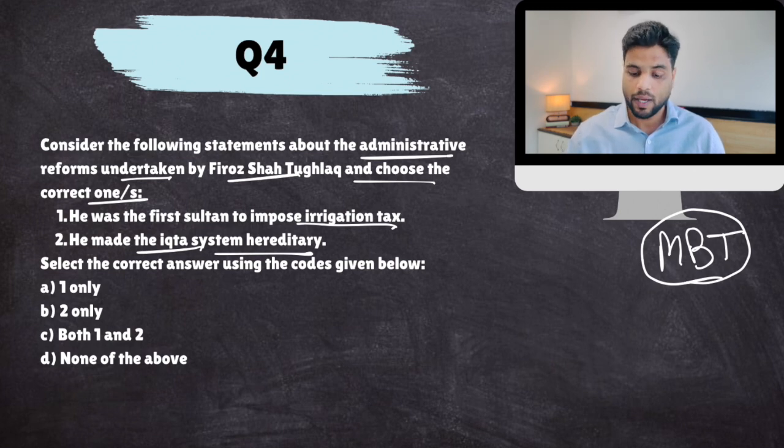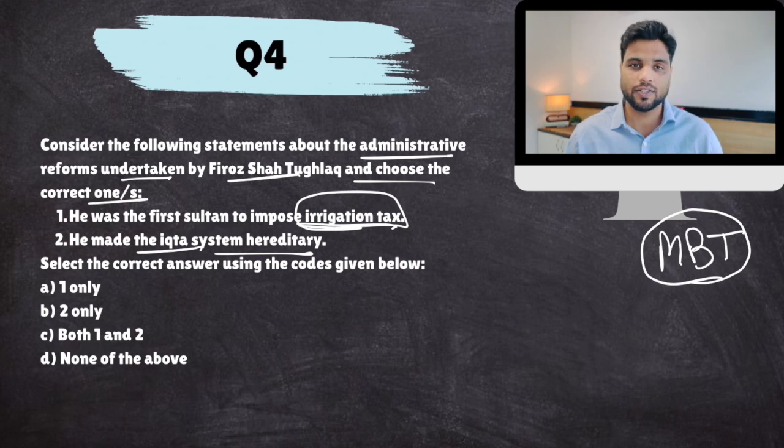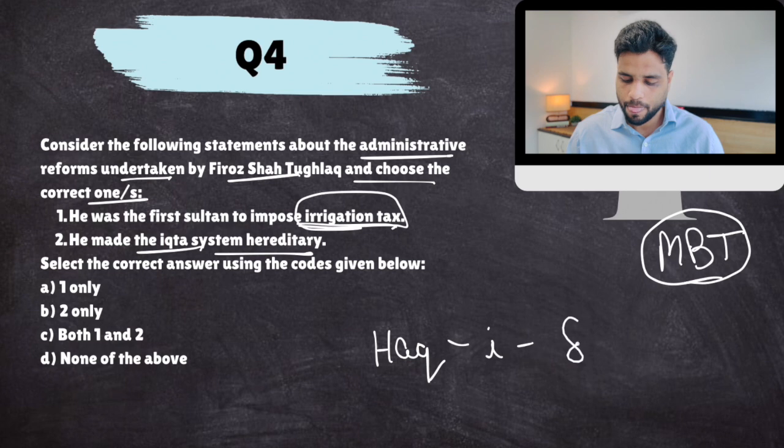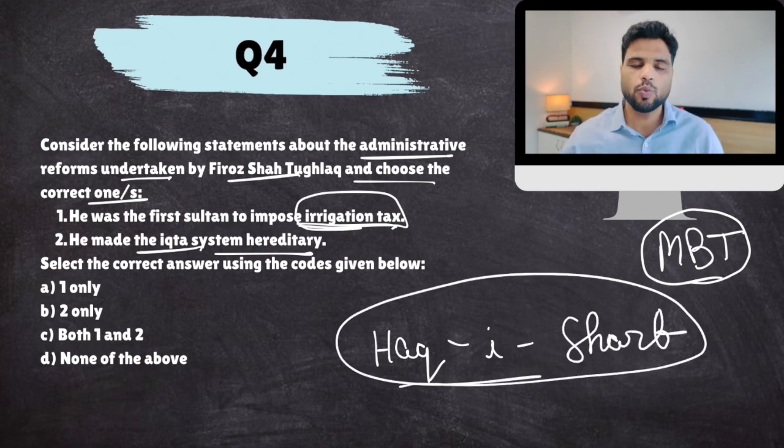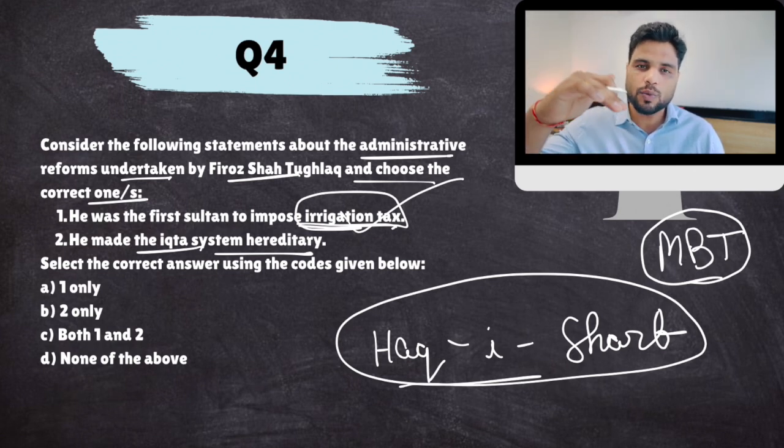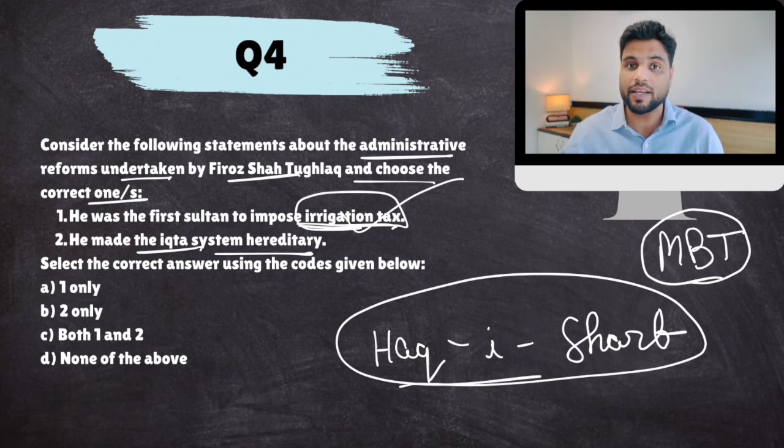And that is why Firoz Shah Tughlaq started this irrigation tax, which he called Haq-i-Sharb, which means the right to use water. Basically, you have to give a tax. He started the irrigation tax. This is absolutely correct. Again, a sign of the economically weakened authority of the sultan. Plus, economically also the sultanate was declining. That's why new taxes were being invented.